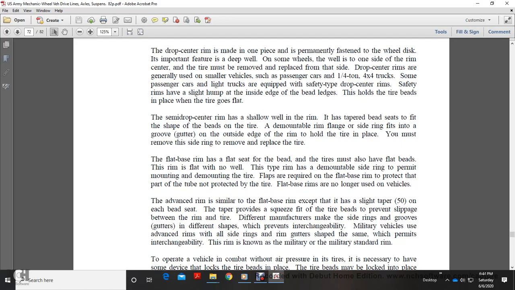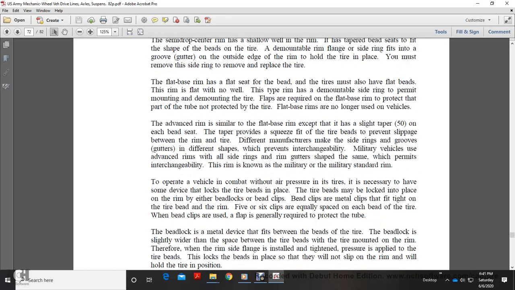Some passenger and light trucks are equipped with safety type drop center rims. Safety rims have slightly humped bead ledges on the inside edge of the bed. These hold the tire beads in place when the tire goes flat. The semi-drop center rim has a shallow well in the rim and a tapered bead seat. The demountable rim has a side ring flange that fits into the groove of the gutter at the outer edge of the rim, and that holds the tire in place. You must remove the side ring to replace the tire.